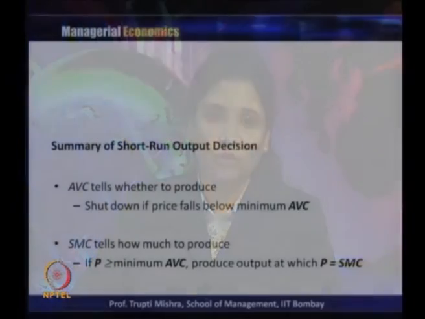So, whatever we have discussed today, the equilibrium of the firm, the equilibrium condition, the different kinds of situations the firm generally gets in the short run, that is profit, loss, supernormal profit or normal profit, and this typical case of the shutdown condition. If you summarize the short run output decision, average variable cost always tells us whether to produce, and it tells us that the firm can shut down if price falls below the minimum of the average variable cost.